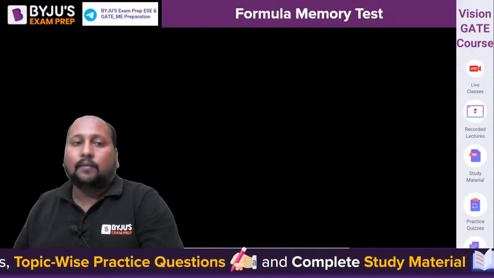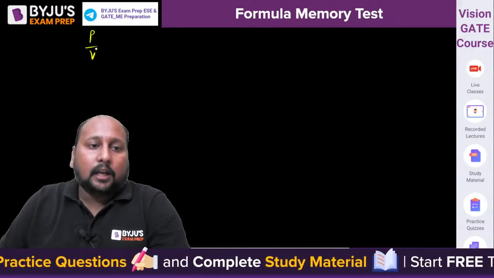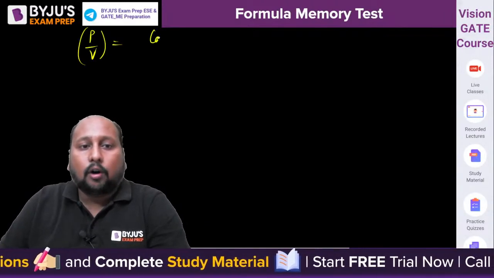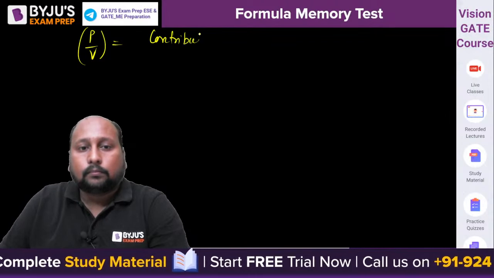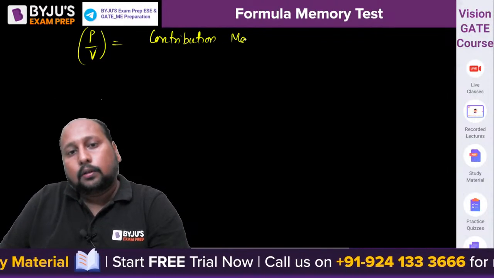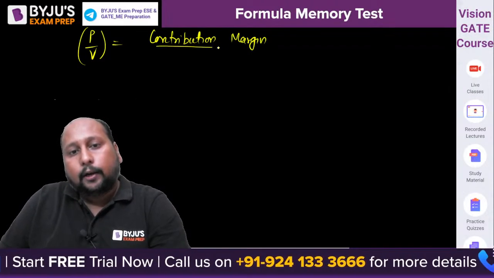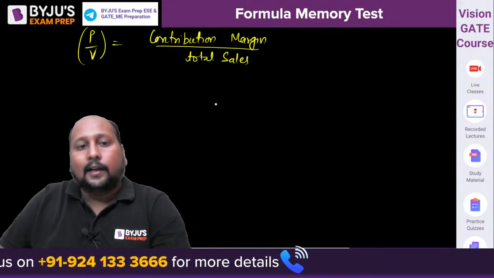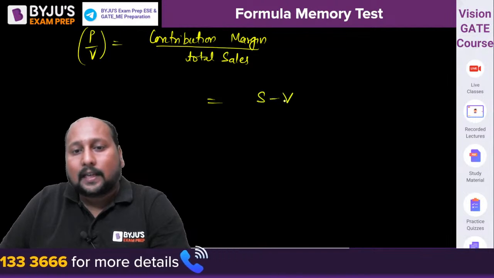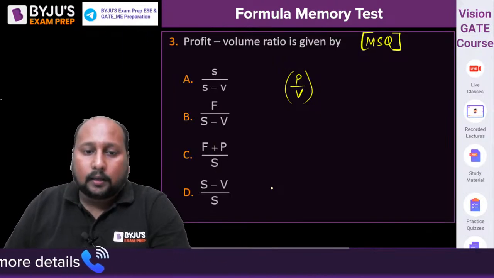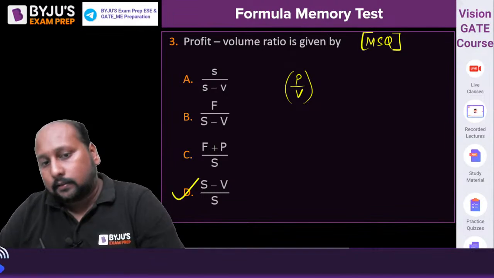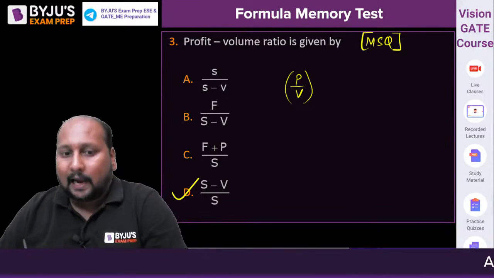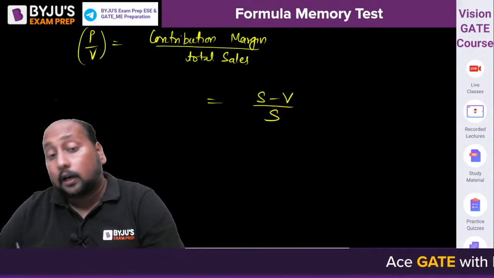Now what is P by V ratio? P by V ratio is nothing but the ratio of contribution margin by total sales, right? What is contribution? That is capital S minus capital V by capital S. कोई ऑप्शन है? बिल्कुल सी, ऑप्शन डी इज अ करेक्ट आंसर. एक तो ऑप्शन हो गया ऑप्शन डी, कैपिटल एस माइनस कैपिटल वी बाय कैपिटल एस.